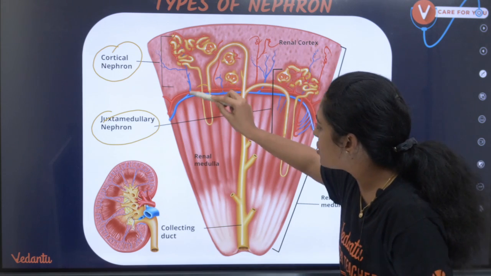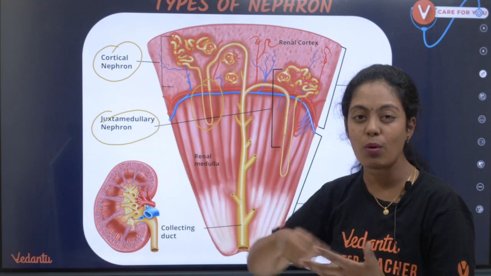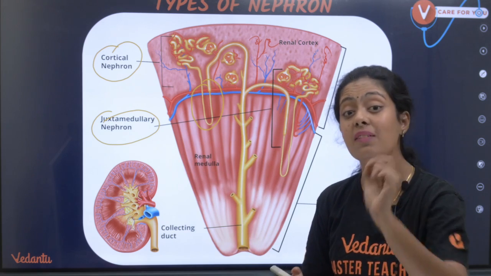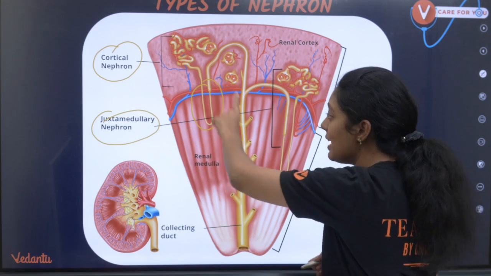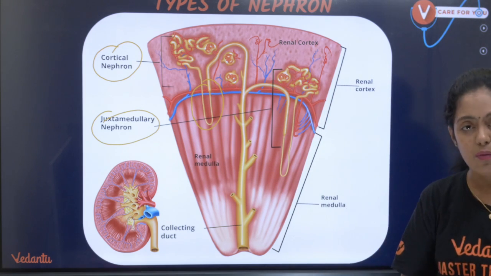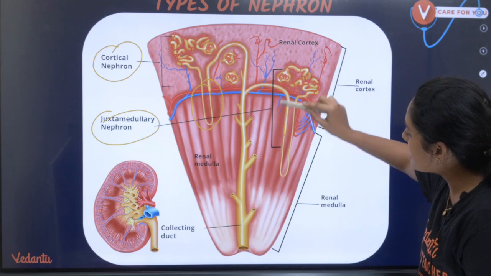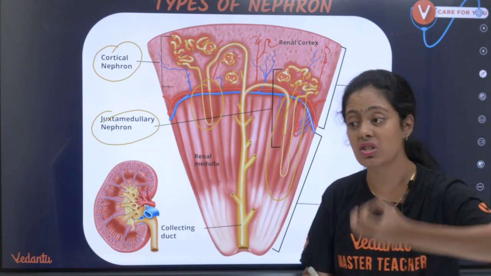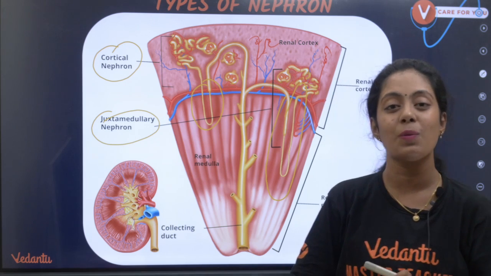It is very much in the cortex, and the loop of Henle is very, very short. In juxtamedullary nephrons, the loop of Henle is long. It goes deep into the medulla. That is why we call them juxtamedullary nephrons.